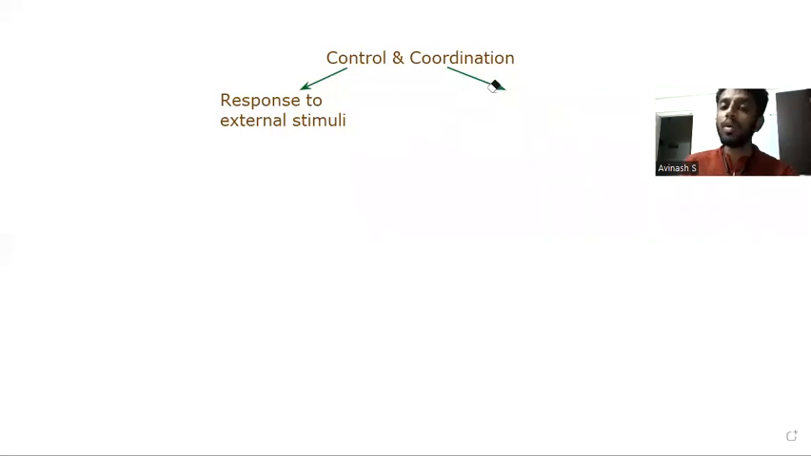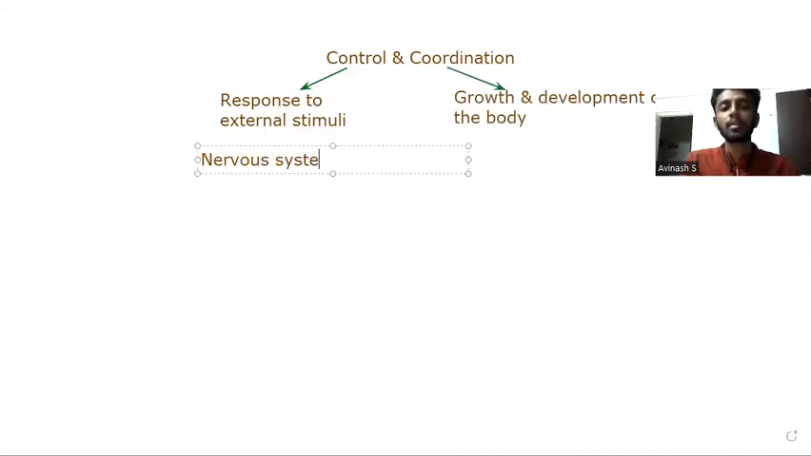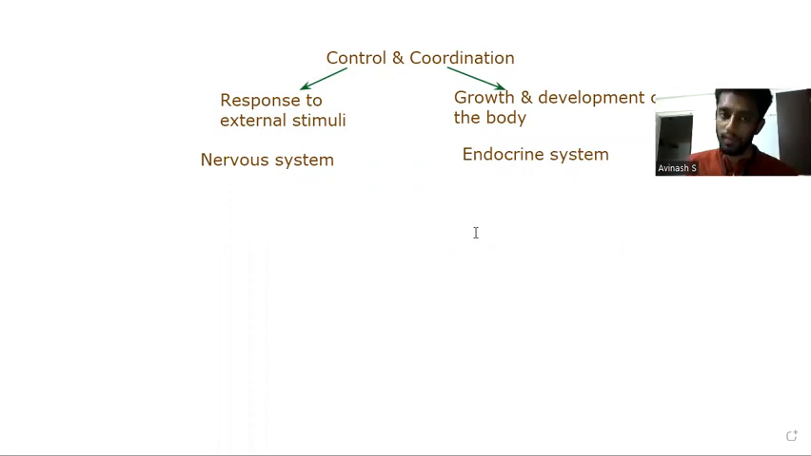So how do I respond to external stimuli? For this, a very important system we are going to learn is called the nervous system. The first half of the chapter deals with the nervous system, and the second half deals with the endocrine system. The nervous system deals with nerves and sending electrical impulses, which I'll discuss in some time. The endocrine system deals with hormones, which are basically responsible for growth and development of the body. I'll come back to the second half later. The first half is basically the nervous system.